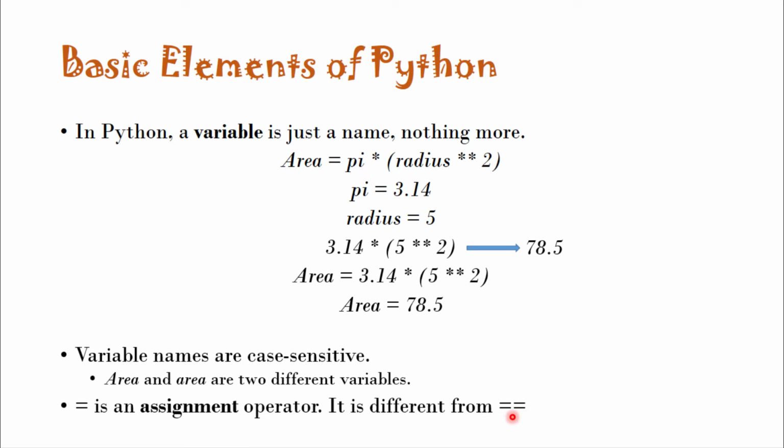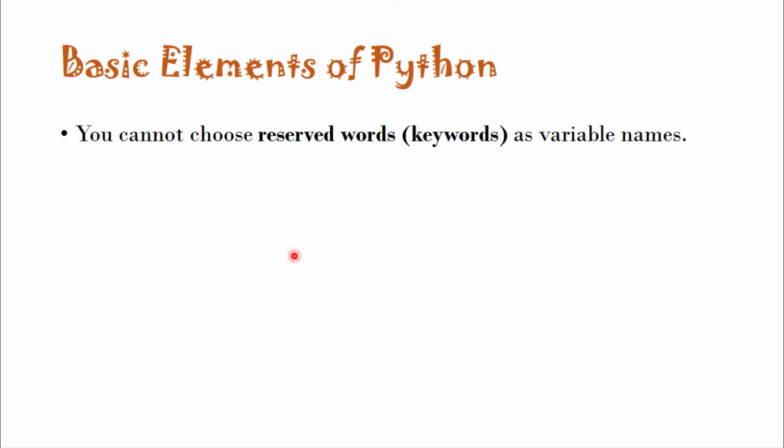Programmers often make mistakes in using the assignment operator and comparison operator. Sometimes they use the assignment operator instead of the comparison operator. So you must be careful about it. One important thing is, you cannot use reserved words, which are sometimes called keywords, as variable names.